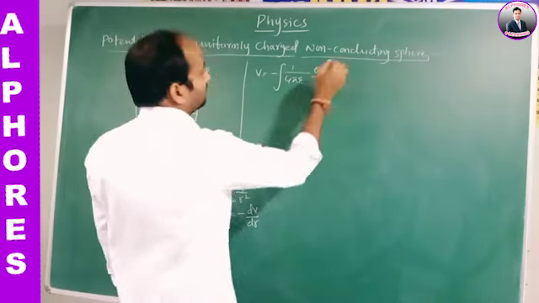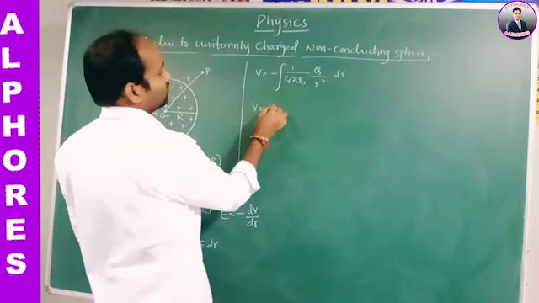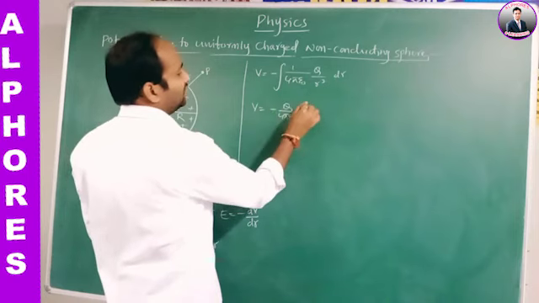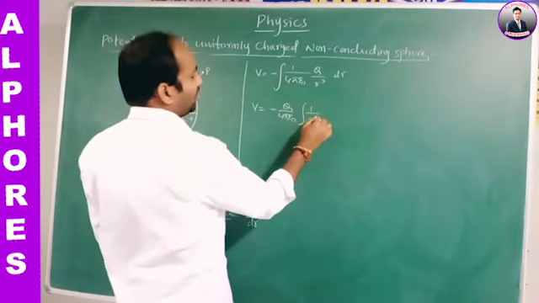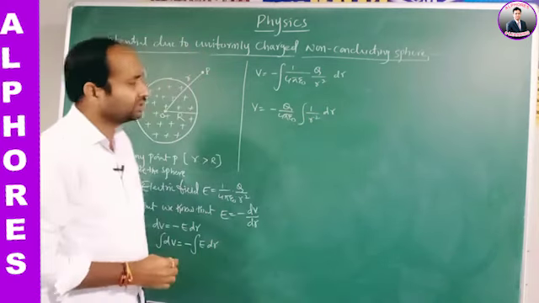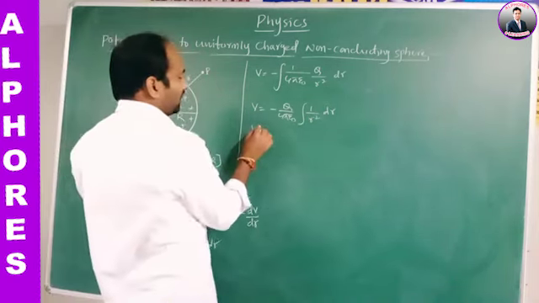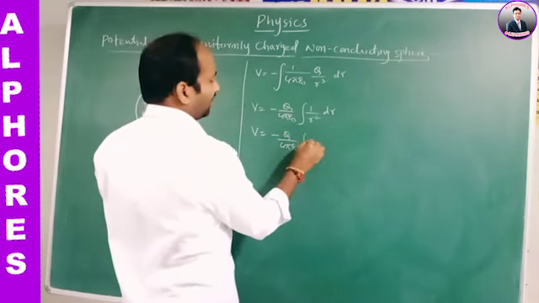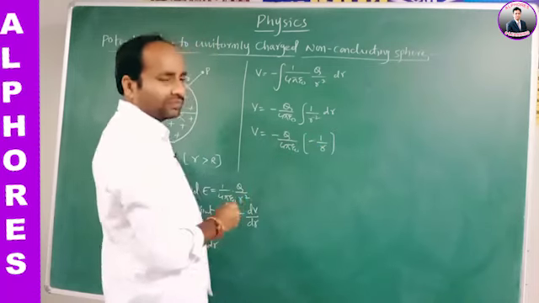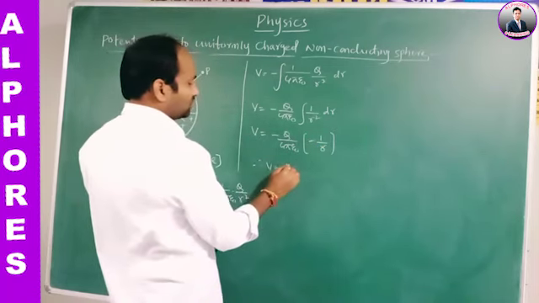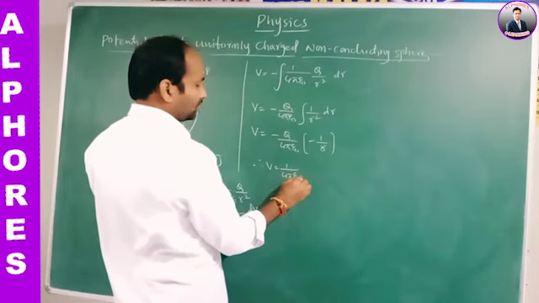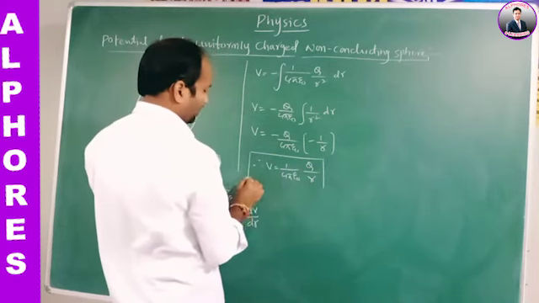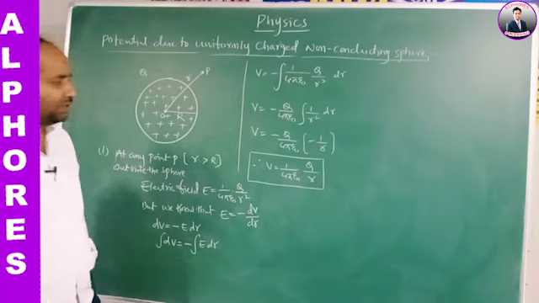That is V equals minus 1 by 4 pi epsilon naught Q, since Q is constant, times the integration of 1 by r square dr, which gives minus 1 by r. Therefore, V is equal to 1 by 4 pi epsilon naught Q by r. This is the potential at any point outside the non-conducting sphere.